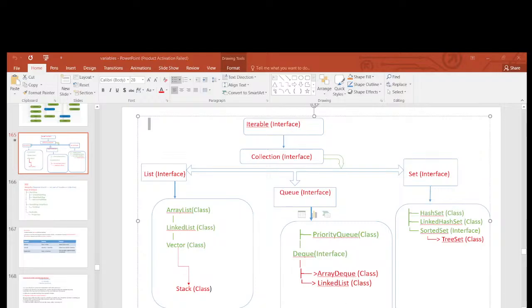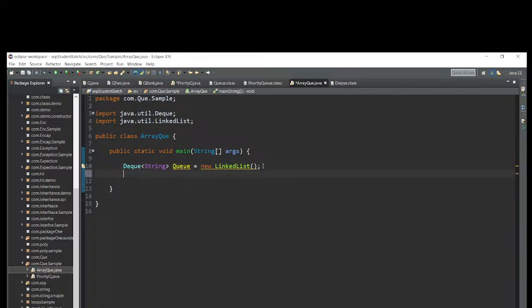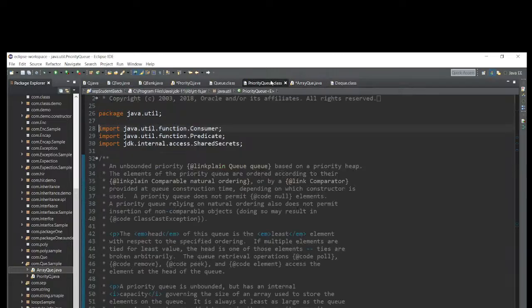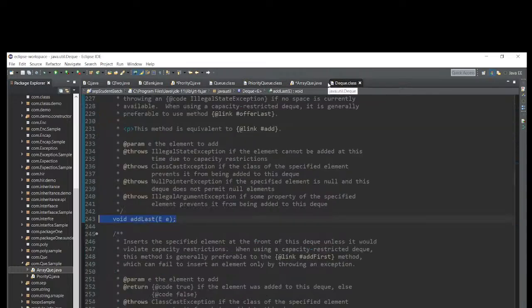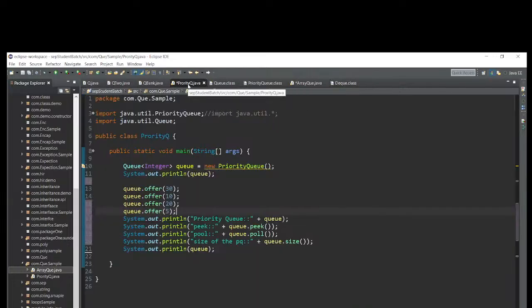Second one. I am explaining about the second one. Now, let me write. The same methods are available which we already took: offer, peek, poll. Let me go to the priority queue.